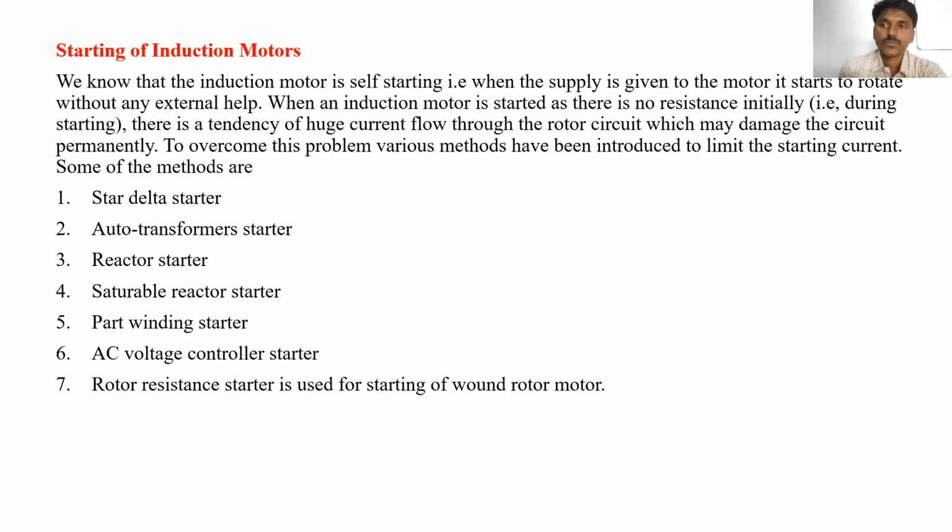So to overcome this problem, various methods have been introduced to limit the starting current. For smooth starting, various starting methods have been developed. The first one is the star delta starter, then auto transformer starter, reactor starter, saturable reactor starter, part winding starter, and AC voltage controller starter. The rotor resistance starter is used only for starting of the wound rotor type, means slip ring induction motor type.